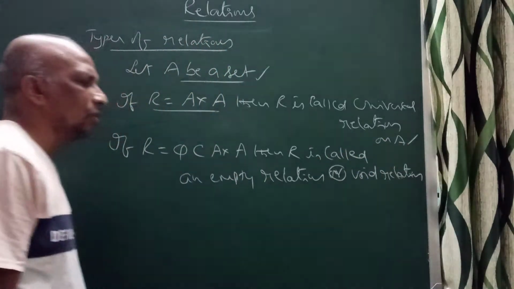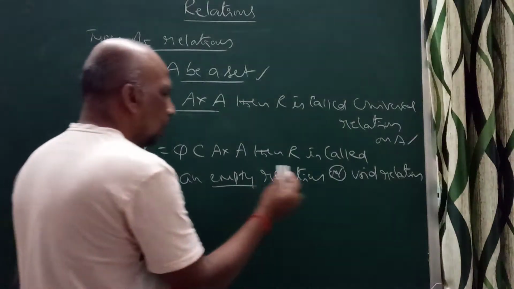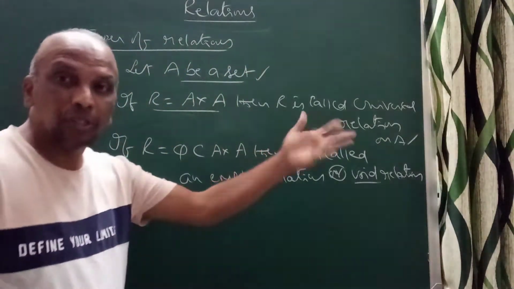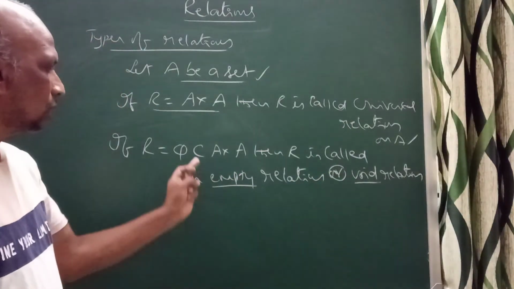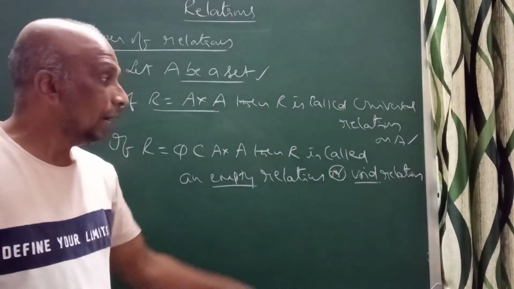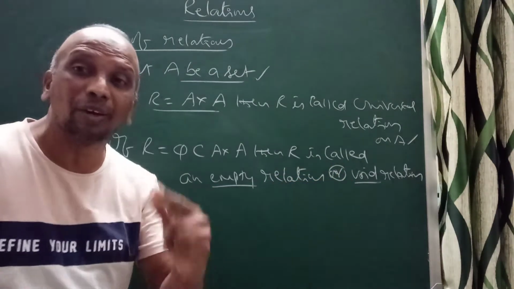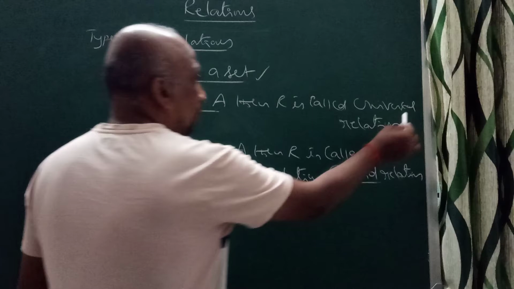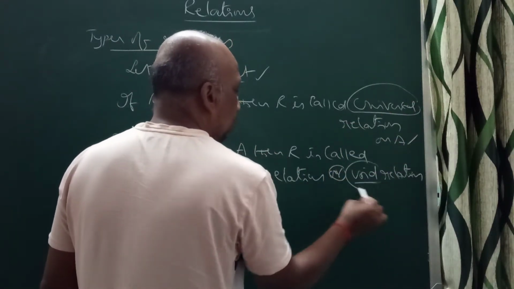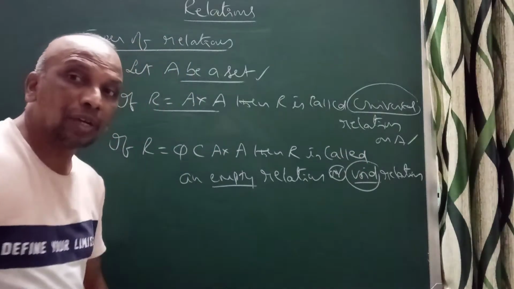Or void relation. They will say empty relation or void relation, or the null relation, null set. So this is a subset of A cross A. And now universal relation and void relation together are called trivial relations.